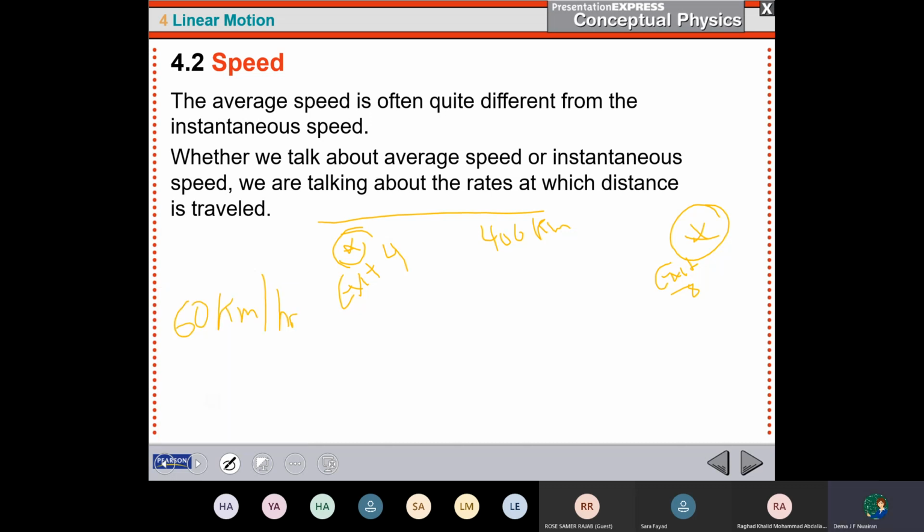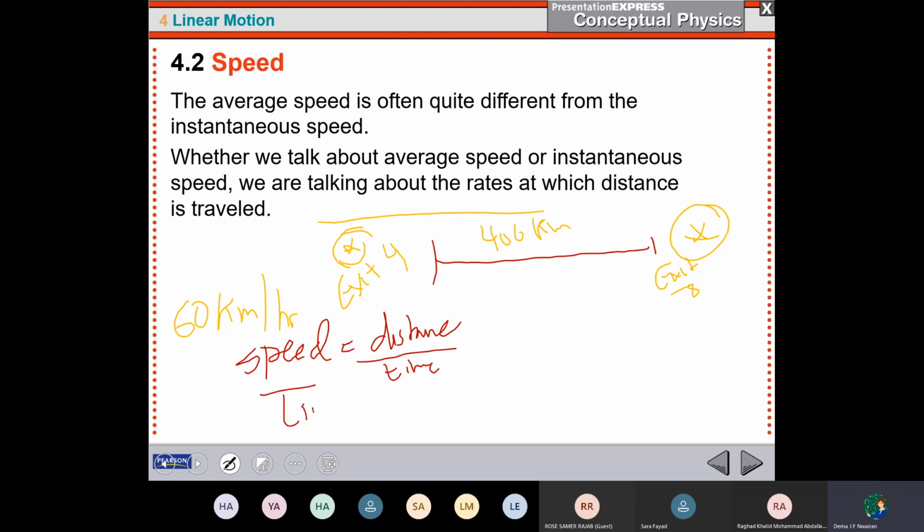How? Look at how we can apply the physics in our life. The speed now, I know it is the distance over time. So, also I can say that the time is the distance over the speed. Okay? Now, the distance is 400 kilometer over the speed is 60. 400 over 60 is 6.6.